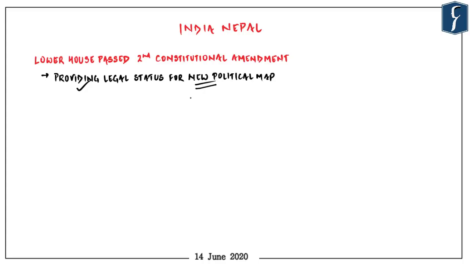unilaterally. As a sovereign country, in fact, everyone has right to produce their own map. But the trouble is that this new political map of Nepal conflicts with the map which we have created for ourselves. And on top of that, the map created by Nepal also does not conform to the ground realities. So in order to first understand what this trouble is all about, let us cover first some historical perspectives.